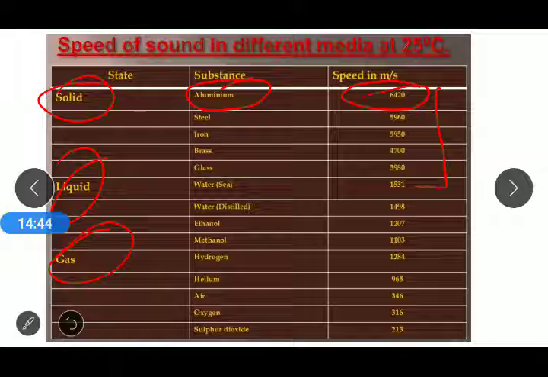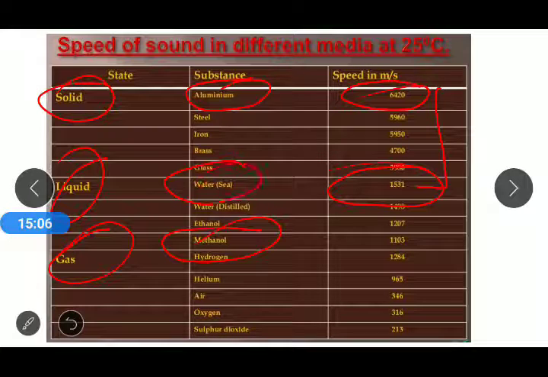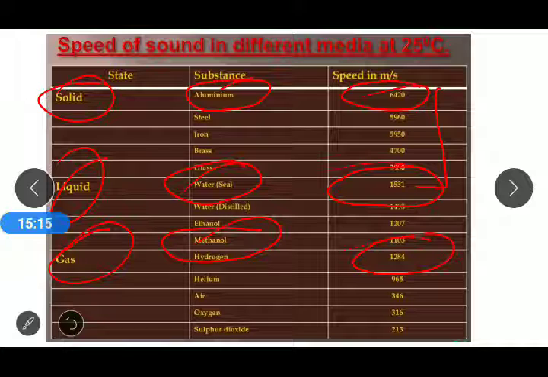If we talk about liquids, seawater has the highest speed, which is 1531 meters per second. In gases, hydrogen gas has the highest speed, given as 1284 meters per second.